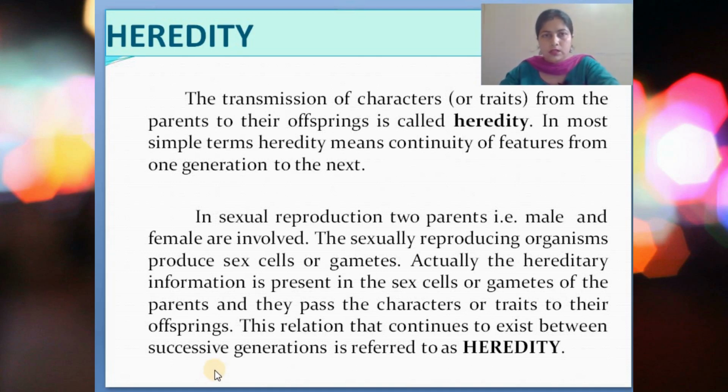So in sexual reproduction, what happens? All of you know that there is always a male parent and a female parent. Both are involved in the process of sexual reproduction, and the sexually reproducing organisms produce sex cells or gametes, and these gametes actually contain the characteristics which are transferred from one generation to the other. Actually, the hereditary information is present in the sex cells or gametes of the parents, and they pass the characters or traits to their offsprings or children.